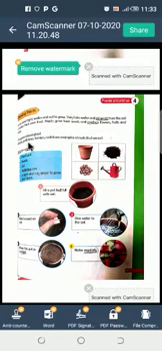Carrot, potatoes, turnip, radish are examples of fruits that we eat.